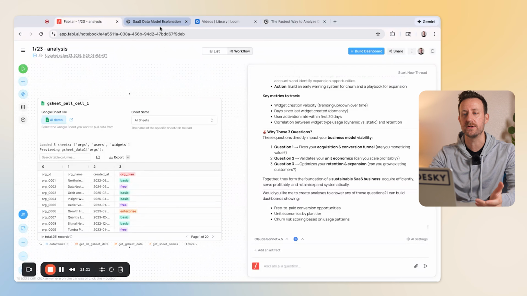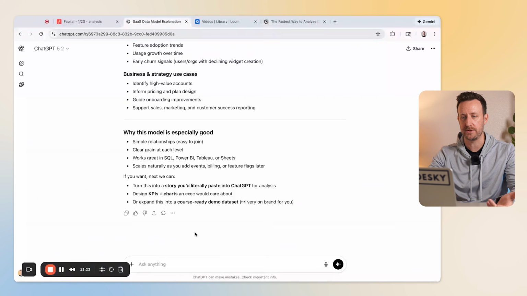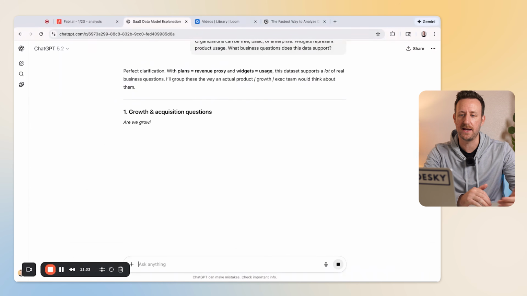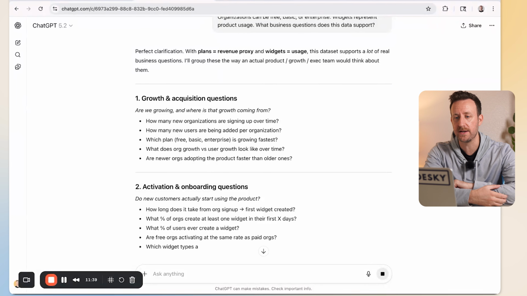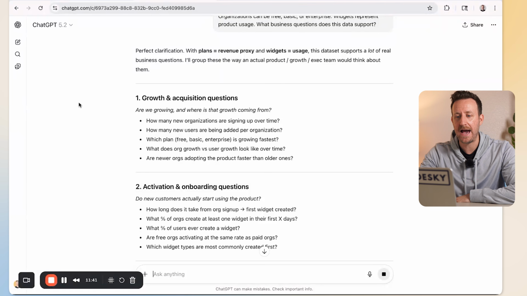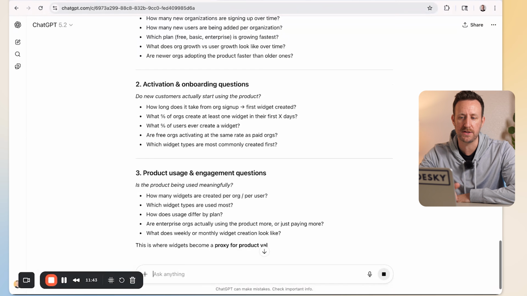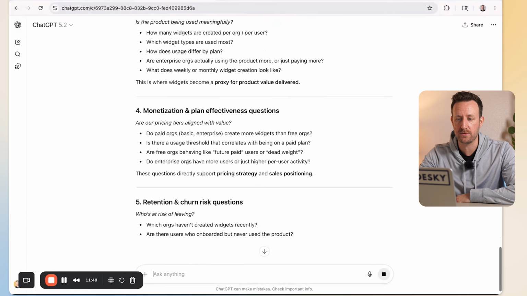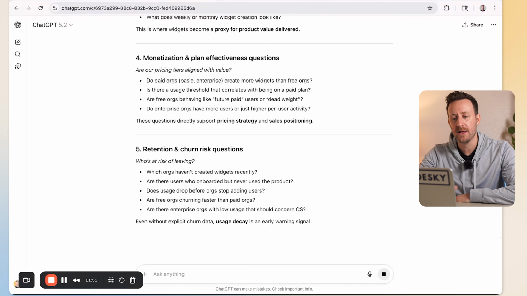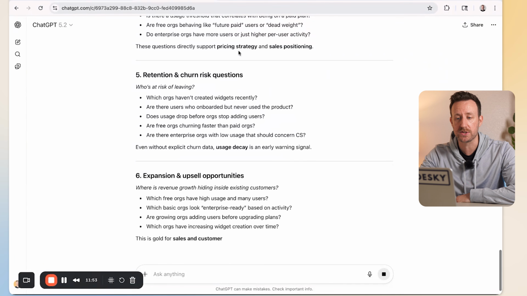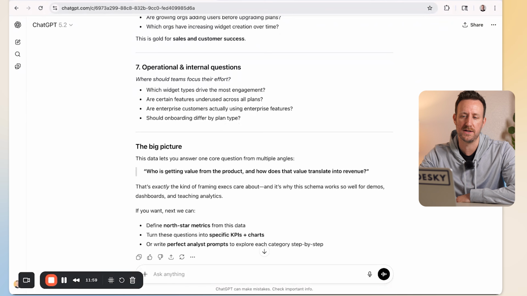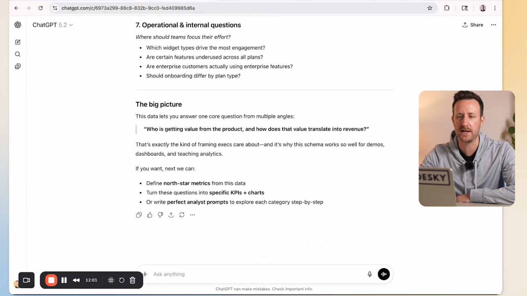Let's show how we would do this same thing in ChatGPT. So I'm going to give it the same questions that I gave the AI analytics tool. You can see that these are a little bit different. Growth and acquisition questions, activation and onboarding questions, product usage and engagement questions, monetization and plan effectiveness questions, retention and churn risk questions, lots of stuff. So actually this is also giving me a ton of areas that I can work with here in terms of questions to solve. So that's awesome.